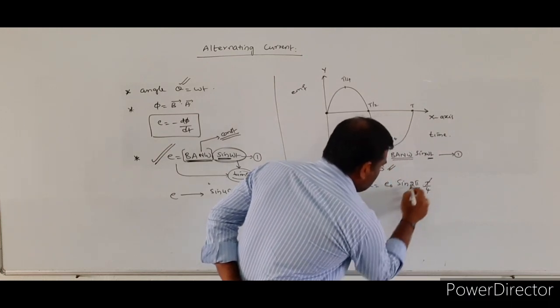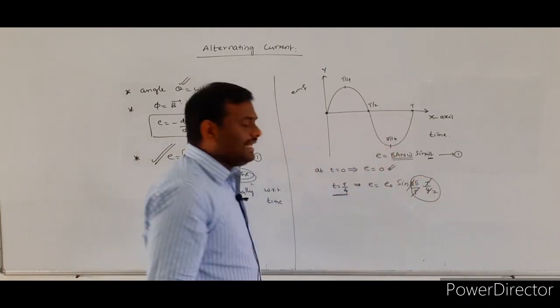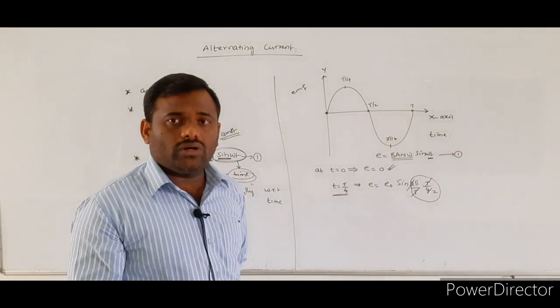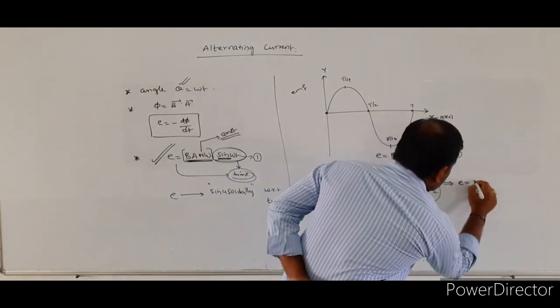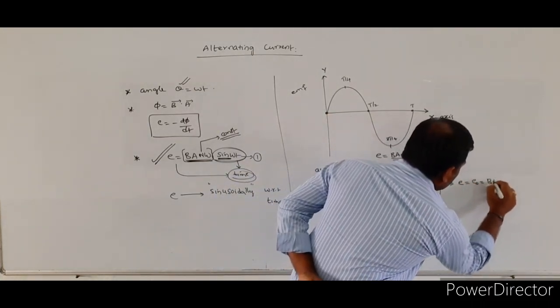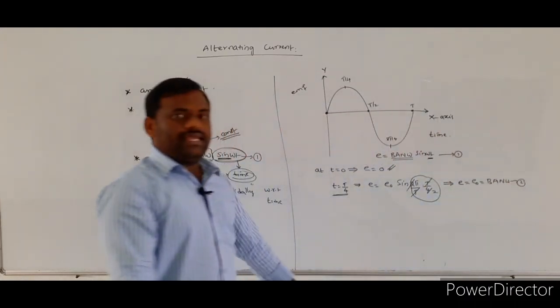T gets cancelled, the 2 and 4 simplify. So here sin pi by 2 will be there. Sin pi by 2 value is equal to what? 1. So here the induced EMF value is equal to E naught, which is equal to BAN omega.